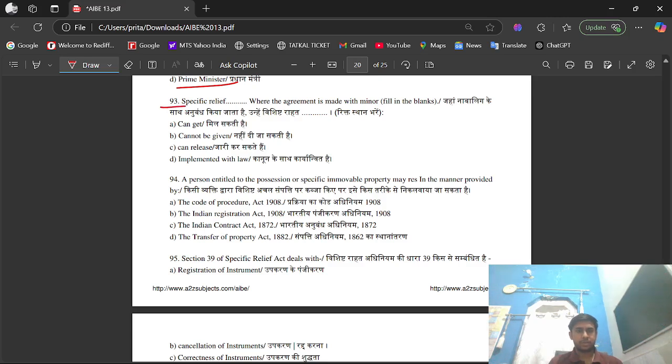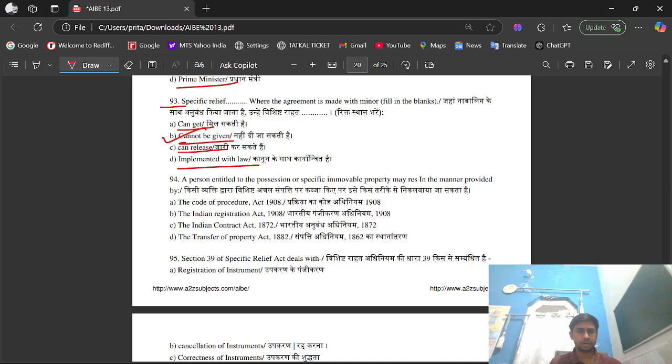Question number 93. Specific relief, where the agreement is made with a minor, can get, cannot be given, can release. Option D, implemented with law. The right option is option B, cannot be given. Specific relief cannot be given where the agreement is made with a minor.